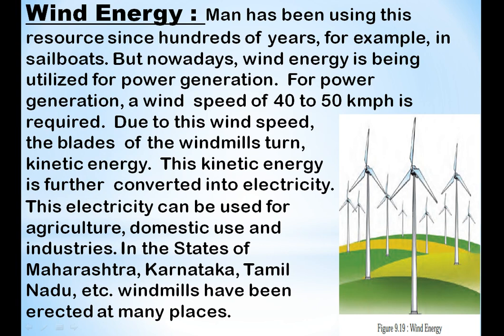This wind energy produces the power. For power generation, what should the wind speed be? 40 to 50 kilometers per hour. At that time only can we produce the power. That means for generating power, the wind speed required is 40 to 50 kilometers per hour.